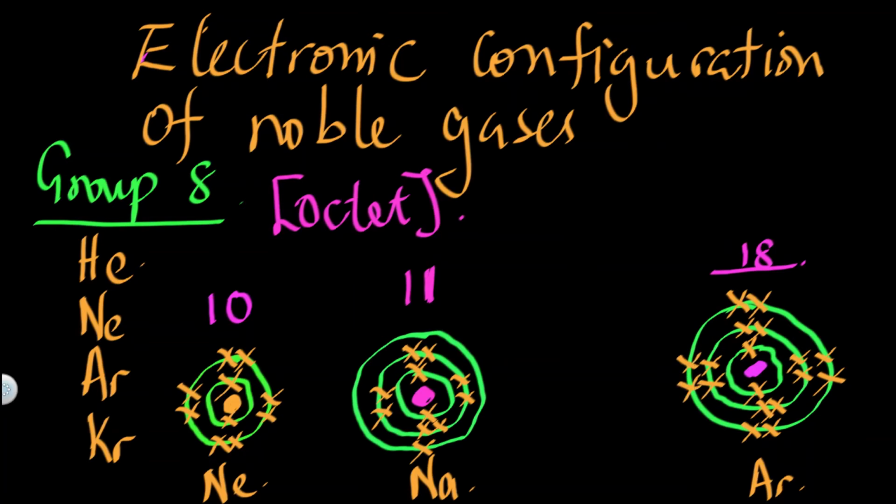Now, sodium is not stable, but neon can be found in nature without bonding to any other atom. They will just be single atoms. The same applies to argon. It can be found in nature as single argon atoms without bonding to any other atom. But sodium cannot. It is not stable. In fact, it is one of the most reactive elements.